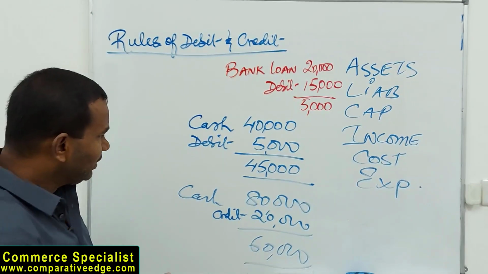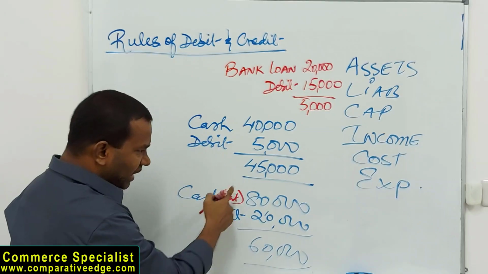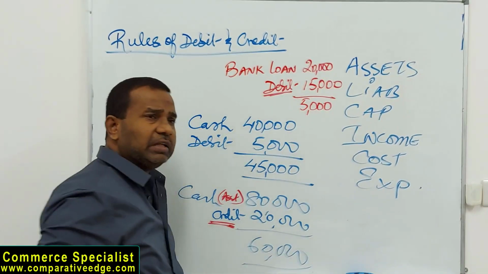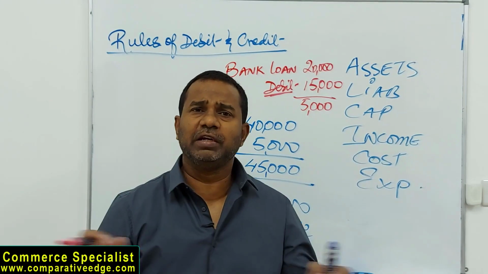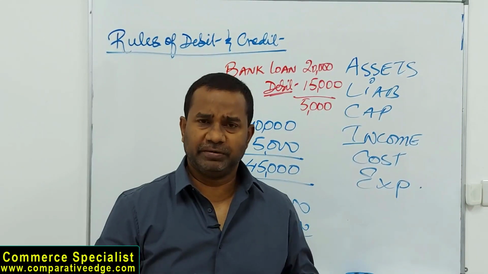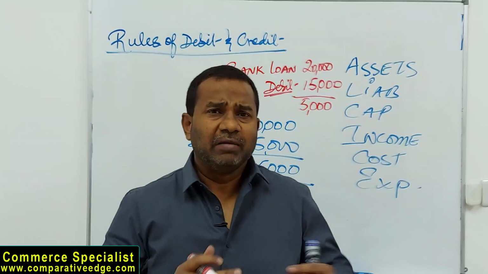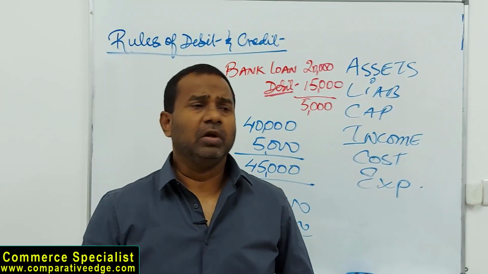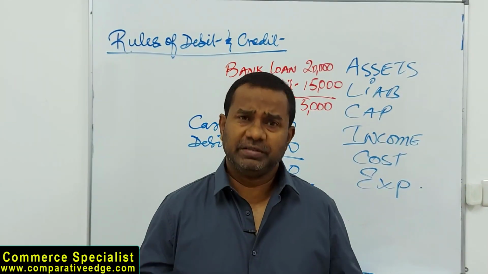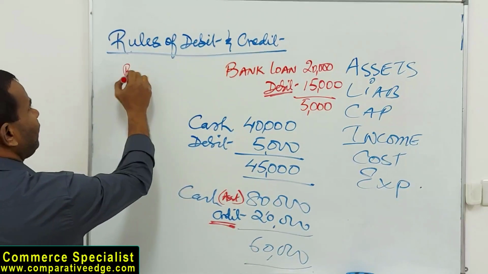Now if you look at it, when assets are decreasing, cash is an asset. When assets are decreasing, we credit. But when liabilities are decreasing, we debit. That means the rules are different for assets and liabilities. Why? Because assets and liabilities are opposite of each other. Assets are highly recommended in business. Liabilities are not. It's good to have assets in the business, but it's not good to have a lot of liabilities.